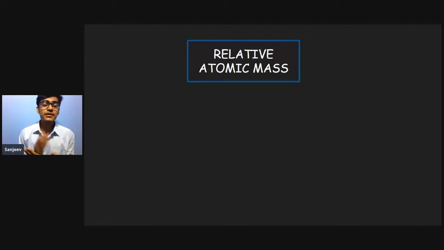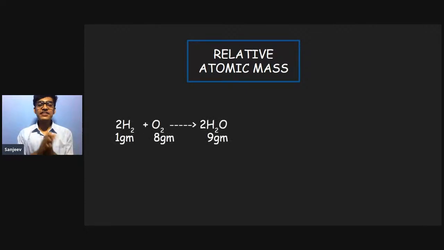So, what was the method used by the scientists? Relative atomic mass was the method which was used by the scientists. And what is relative atomic mass? If we have an equation, we know how much mass is used, how much hydrogen or how much oxygen is used for a particular equation.